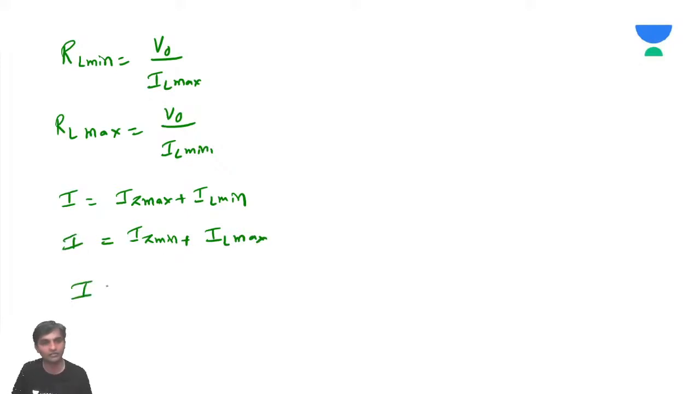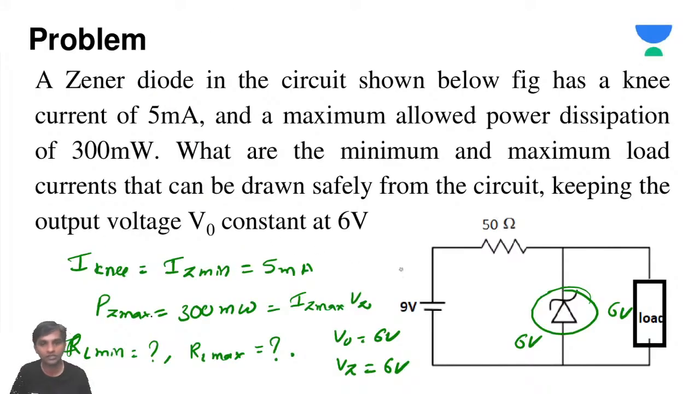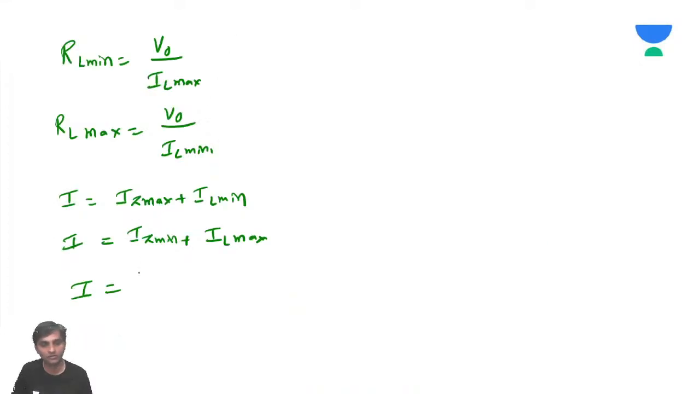So calculate the I value, sir. I value is very simple. Here you have 9 volts, here you have 6 volts. So I is going to be 9 minus 6 by 50. So V input minus Vz by R is 9 minus 6 by 50. So how much will you get?